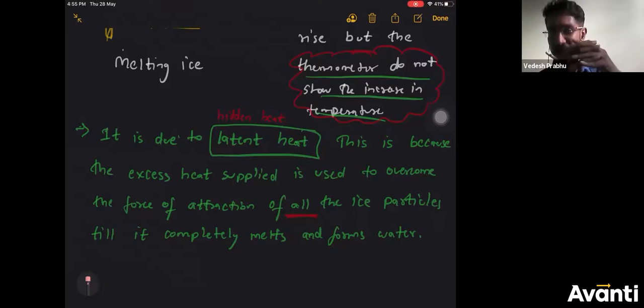That is how they show unity, together till every ice particle melts. Even if there's one ice particle which did not melt, the temperature will not rise. 100% of the ice should melt and become water. Only then the temperature will rise.